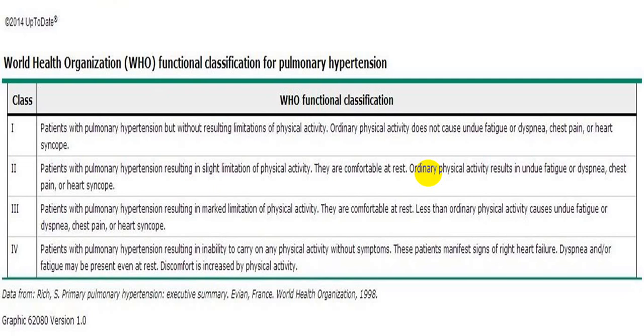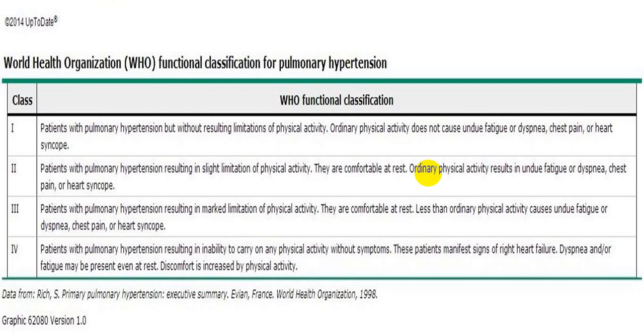Now, as far as the functional classification, or severity-wise clinical grading, is concerned, it is divided into class 1, class 2, class 3 and class 4. In class 1, the person develops pulmonary hypertension without any inhibition of physical activity. Already the person is nearly asymptomatic. On ordinary physical activity, the person does not develop any fatigue, dyspnea, chest pain or syncope.